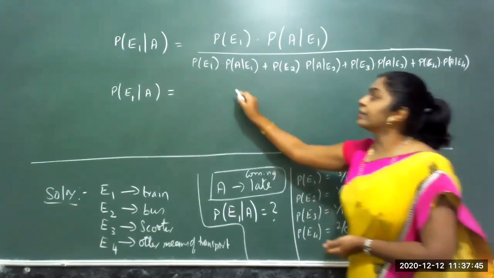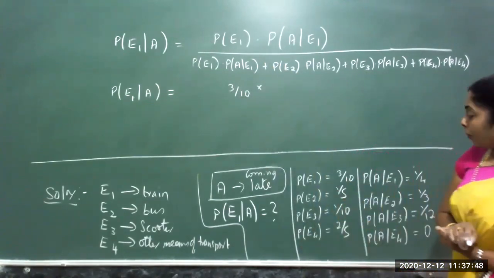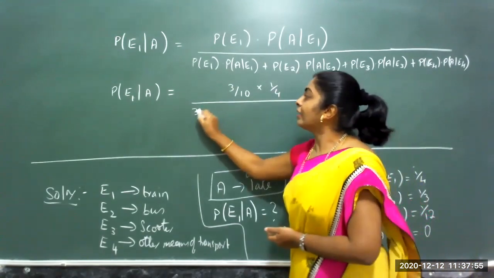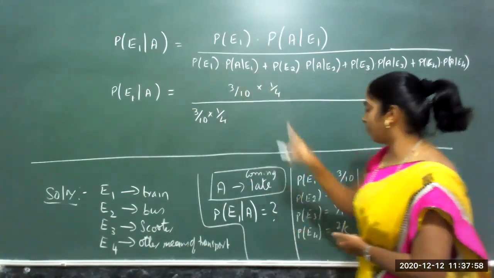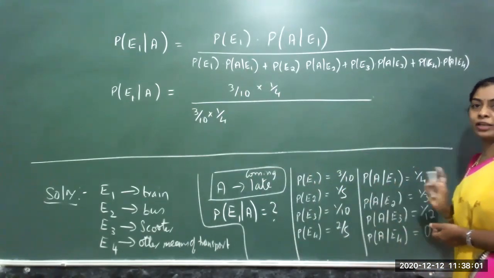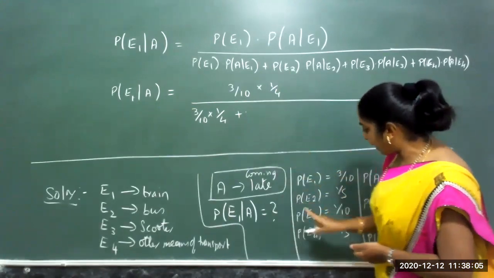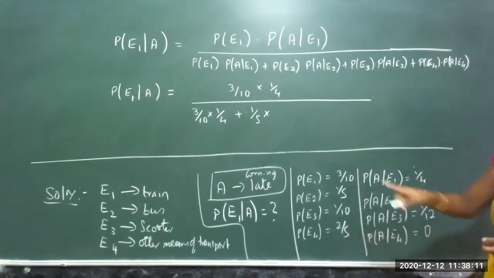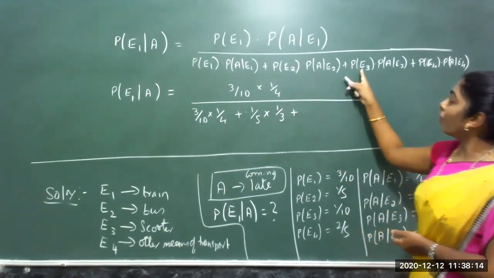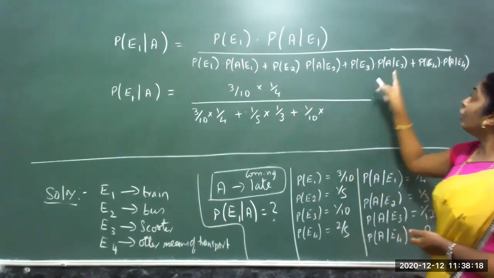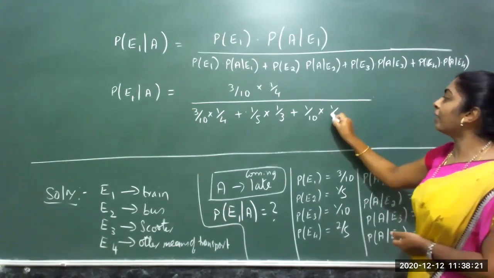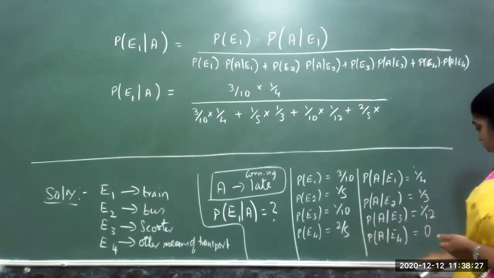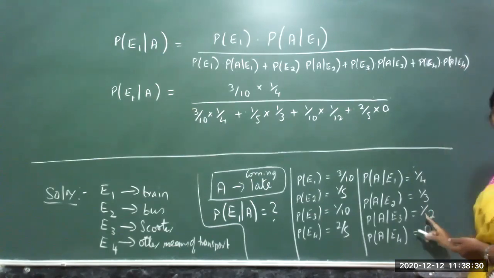Probability of E1 is 3 by 10, into probability of coming late by train, 1 by 4, divided by the same thing: probability of E1 and probability of A on condition, plus probability of E2, 1 by 5, into probability of coming late by bus, the second one, 1 by 3, plus probability of E3, 1 by 10, into probability of coming late by E3, 1 by 12, plus probability of E4, 2 by 5, into probability of coming late by E4, which is 0.